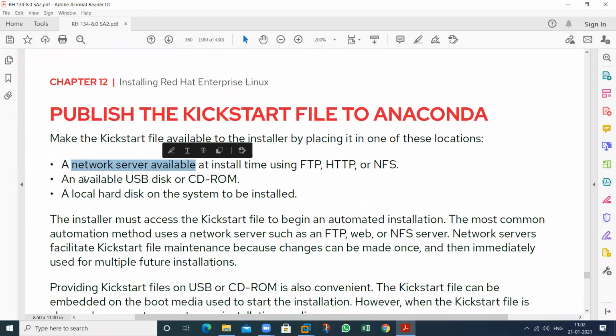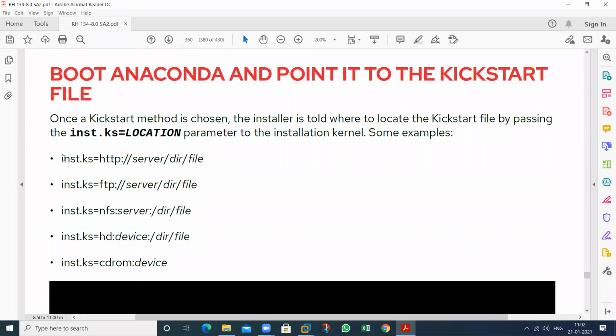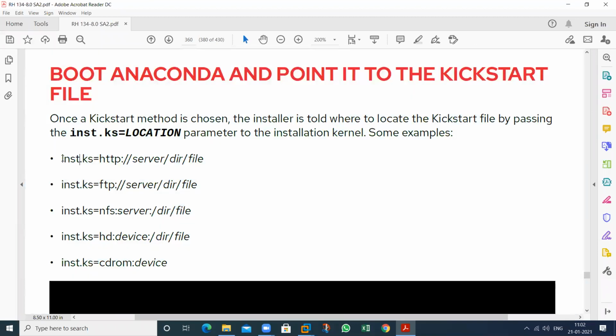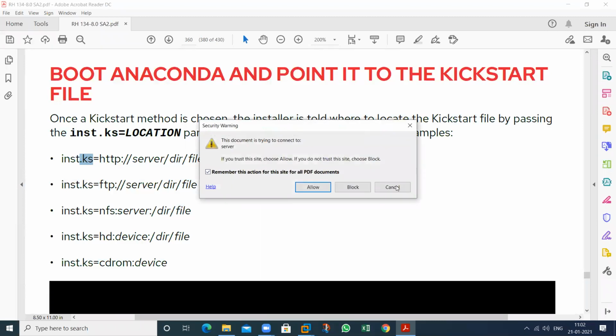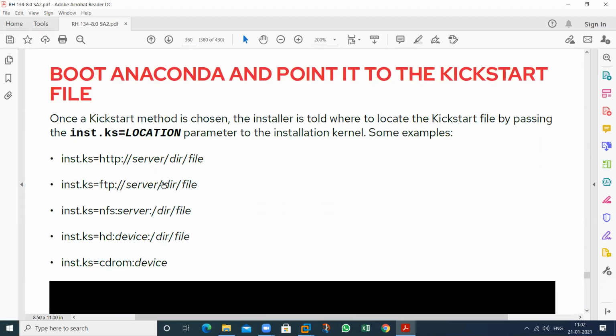So network installation, USB installation, local disk installation. Three types of installation we can do. And this is the procedure to install by using Anaconda. So inst.ks means kickstart, by using HTTP also, by using FTP also. These are some steps. FTP, NFS, sdb. It means hard disk. It means CD-ROM. By using the CD-ROM, we can also install.